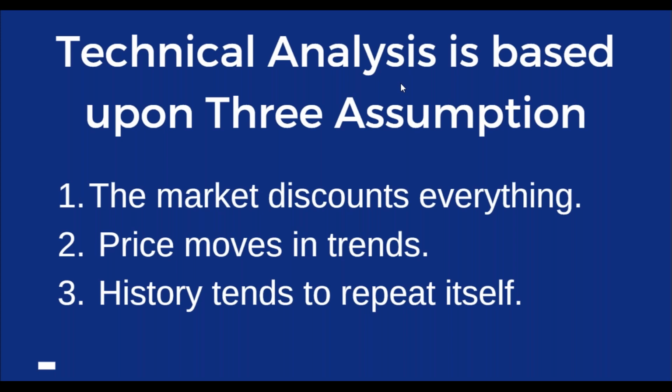So what will happen is that when this news flow comes into the market, when these things are circulated in the market, the market will react before that happens. So if the stock is going to announce a positive result, the market will move in the upside direction before that stock announces that result.